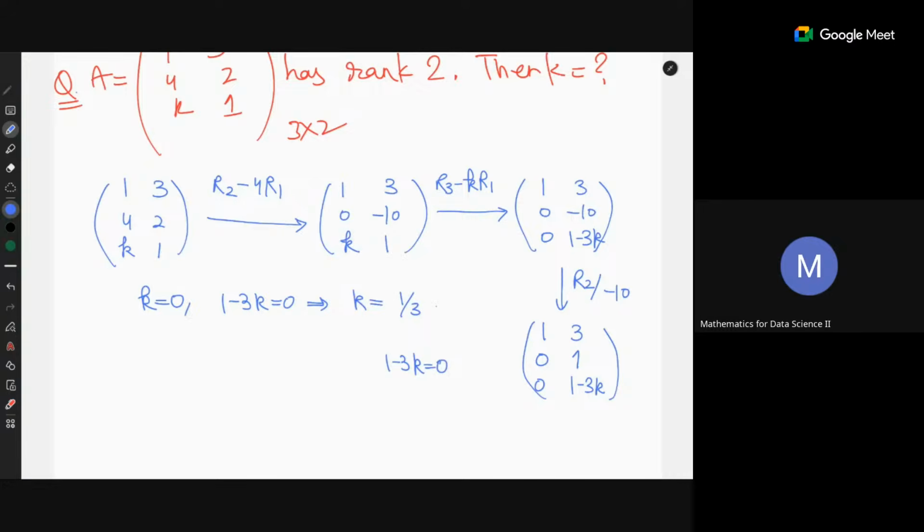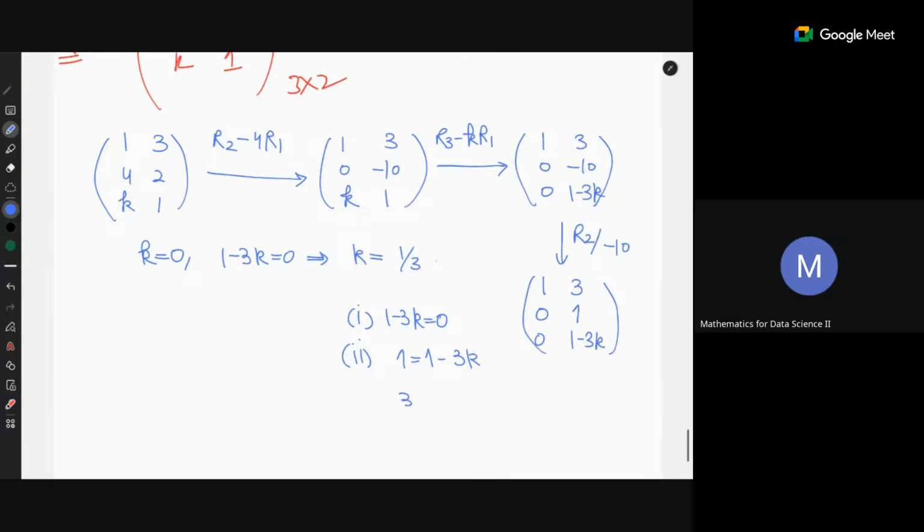Then it will be in RREF form. The second possibility is that 1 is equal to 1 minus 3K. Yes, 1 is equal to 1 minus 3K. Right? So let's explore that. This will imply K to be 0.